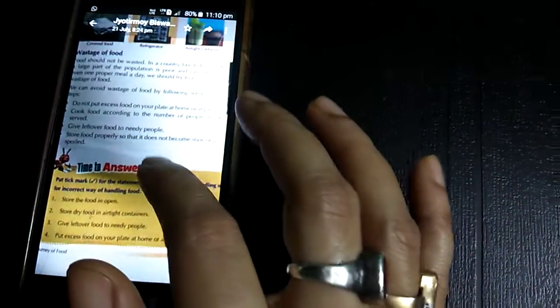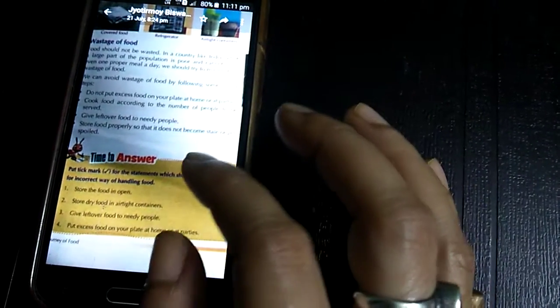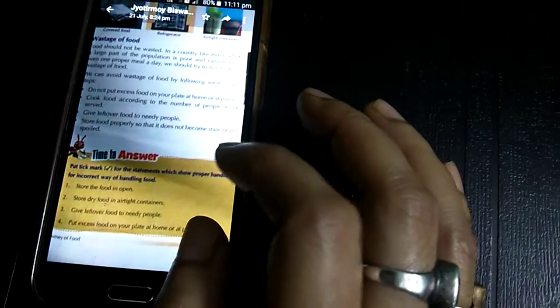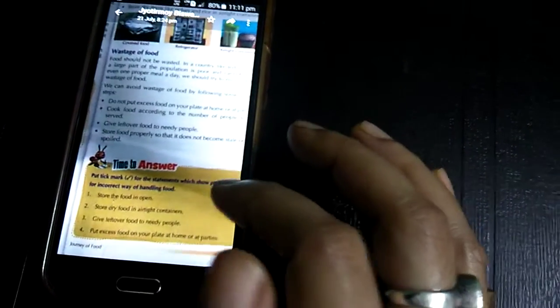Do not put excess food on your plate. Cook food according to the number of persons. Give leftover food to a needy person. Store food properly so that it does not become stale or get spoiled. Okay. So this also you can do.